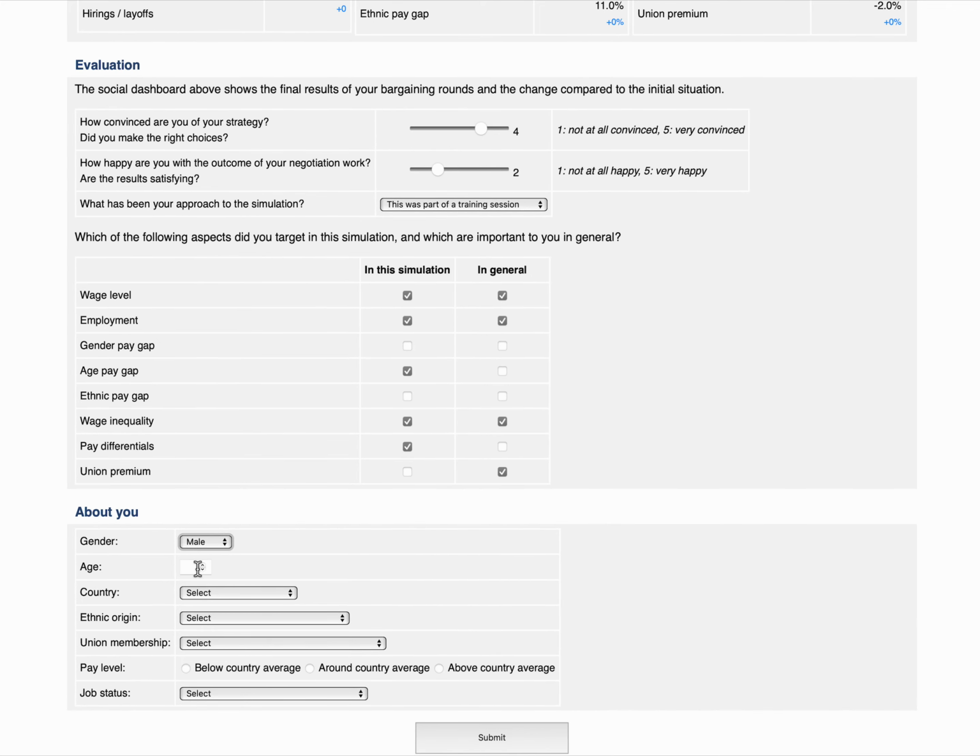Some more information about myself. Voila. Please submit this so we can do analysis based on your results and we get to know more about the preferences of workers and negotiators.